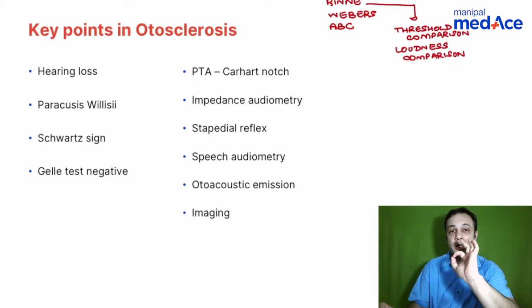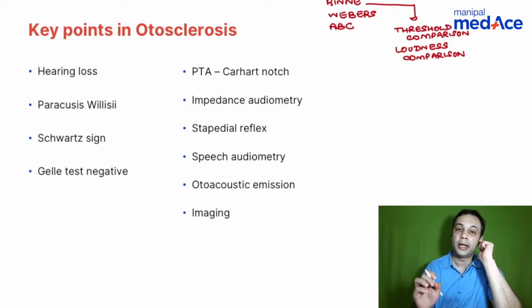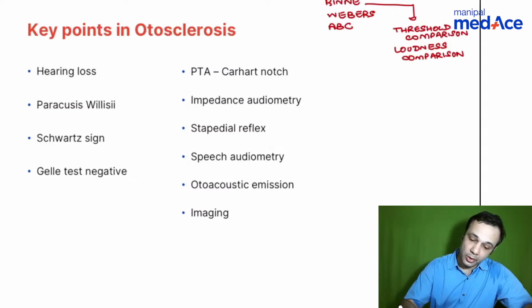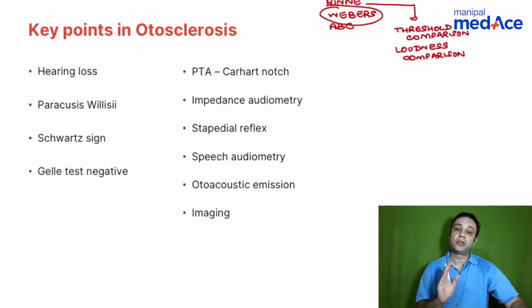So that entity can be asked, and it has been asked as one of the questions in INI-CET. So when you talk about Weber's test, you're looking at lateralization. In sensorineural hearing loss, the Weber's test is lateralized to the opposite side or the normal side. When you talk about conductive hearing loss, it is lateralized to the affected side.